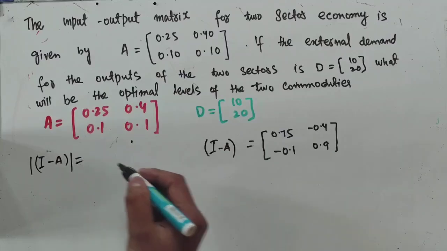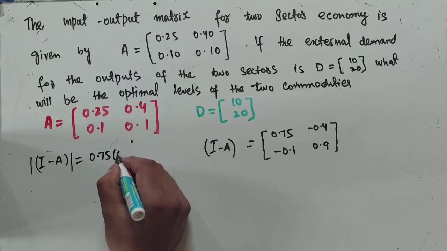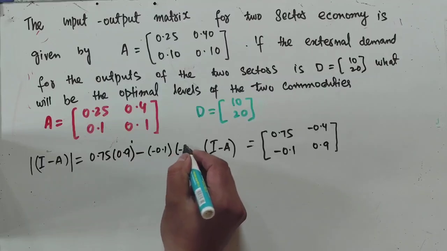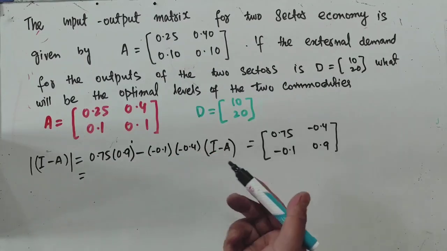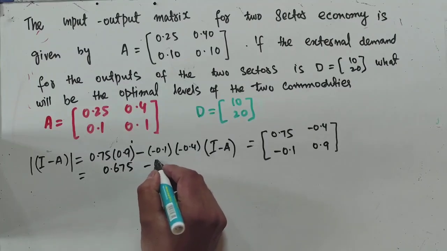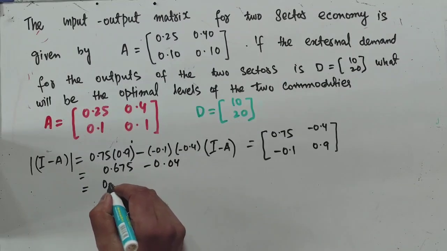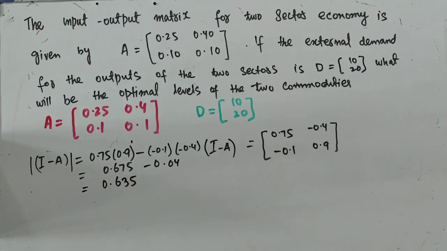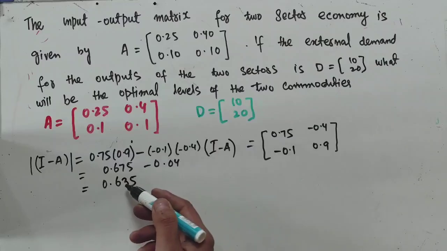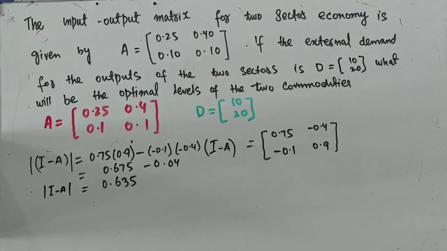For its determinant, as we know, we multiply these two elements first. So we have 0.75 times 0.9. From this we subtract the product of minus 0.1 times minus 0.4. When we solve this, the first term comes out to be 0.675 and this term comes out to be 0.04. So it comes out to be 0.635. If it was 0, then the system would not be feasible. Since it is not equal to 0, we have the determinant of I minus A equal to this.